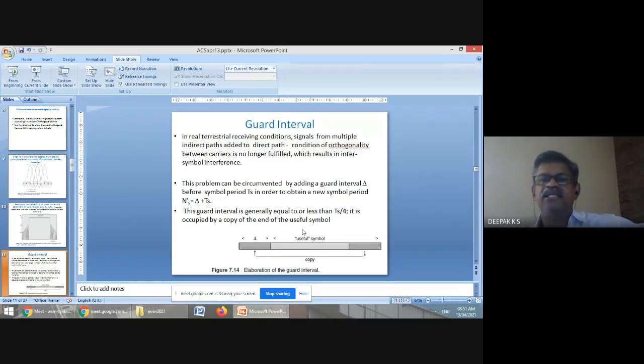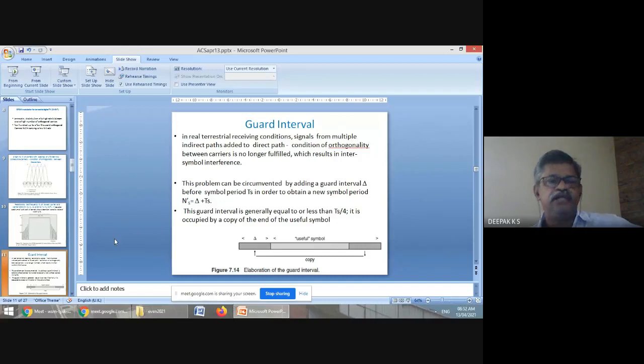So a guard interval has to be placed. Before Ts, we will add a guard interval delta to this Ts. This is the guard interval. It is generally less than Ts by 4, say 25% of Ts. And this portion we will cut and paste here, and it is called a cyclic prefix.